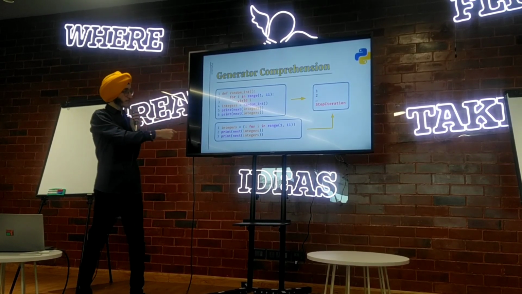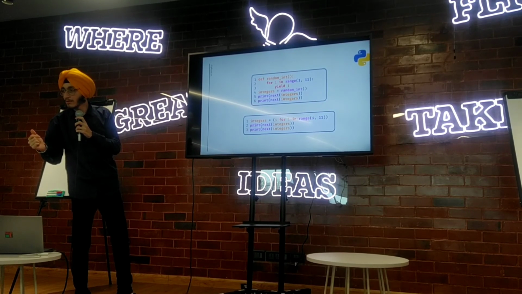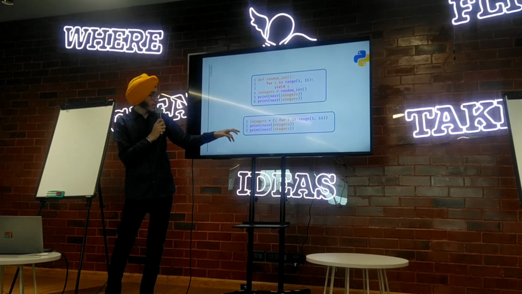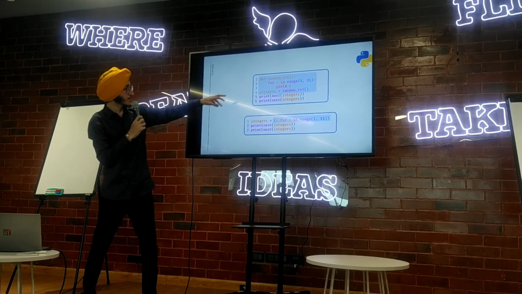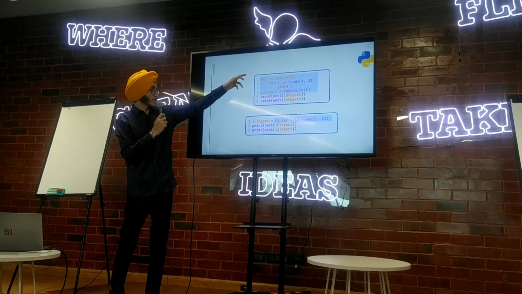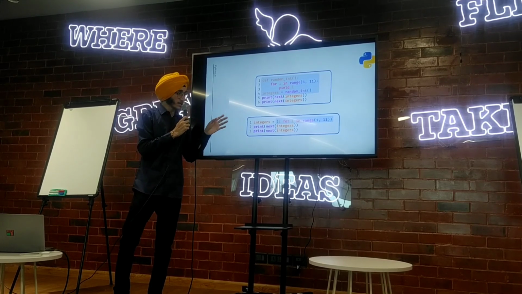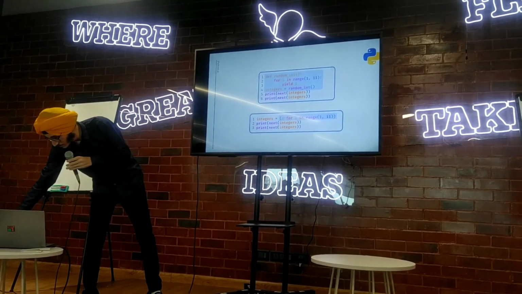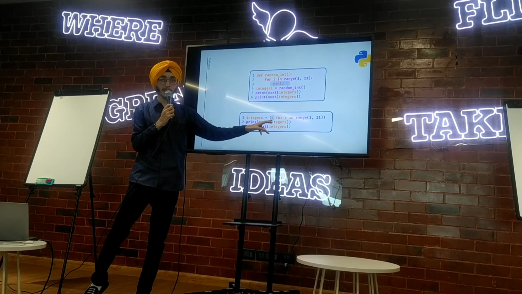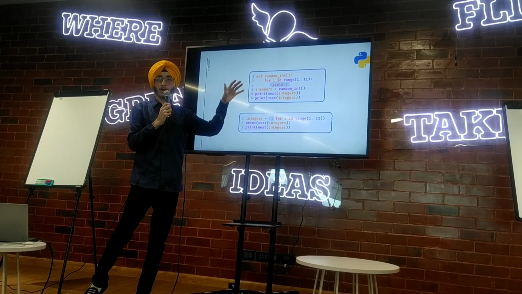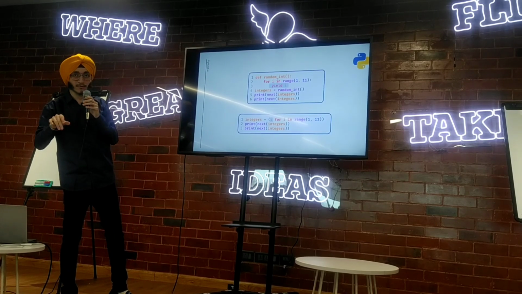The same thing we can achieve with a generator comprehension. Here you can see the first 4 lines, and this one line is doing the same thing. All of these are doing the same thing. So how? First, whatever we are generating, yield i here, I just have to write the i here. This is the same as append or add in a list and set, and then we write the loop. So this is how a generator works.